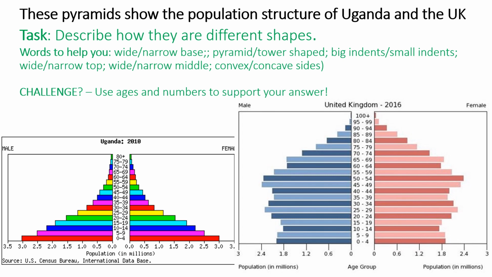So I would like you to describe how Uganda's pyramid is different to the UK's pyramid. As a bit of extra challenge, people that are trying to hit a band A, maybe you could back up what you're saying with some of the numbers, just like we did just then. Use some of the age groups to support you. Do that task, and then when you're done, move on.